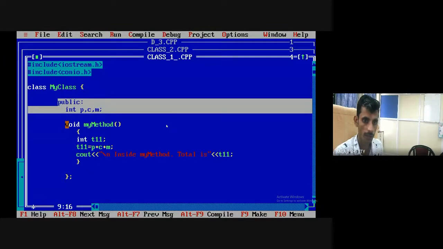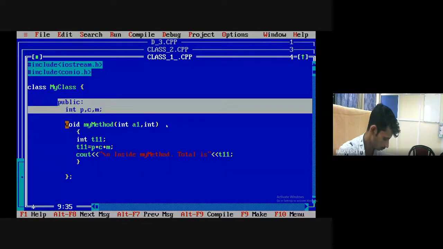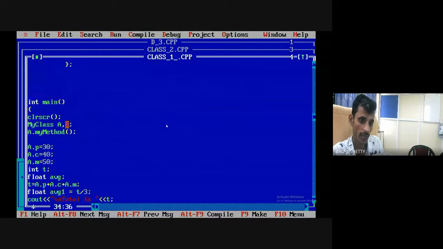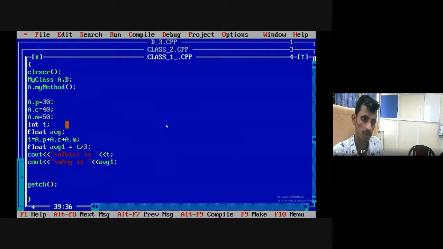So here pass int a1 comma int a2 comma int a3. I'm taking some random variables, don't get confused. So a1 for physics, a2 for chemistry, and here a3 for mathematics. Okay, and here int a2, t11, and here when I run the code, you pass the values of